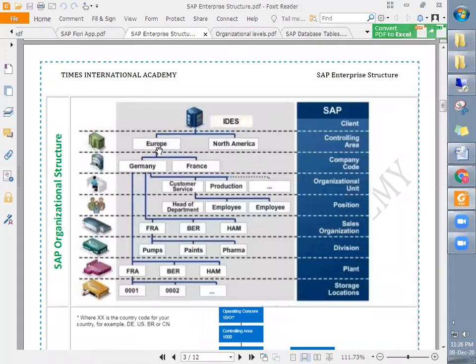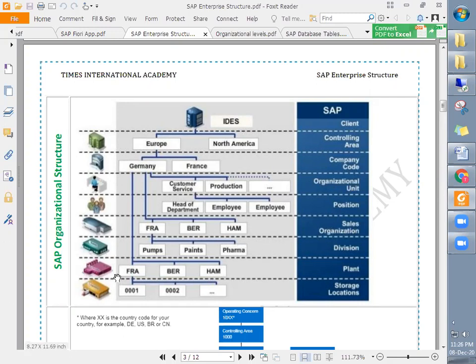Again, this is the continent. Under this continent, there are so many countries like Germany and France. Based on the continent, the controlling area is created in SAP. Based on the country, the company code is created in SAP. Then in every company, there are different departments. Those departments are represented as organizational units in SAP. The sales department is the sales organization, the purchasing department is the purchasing organization.